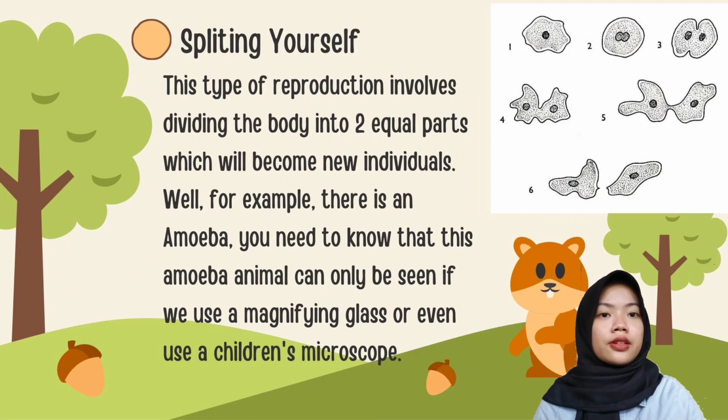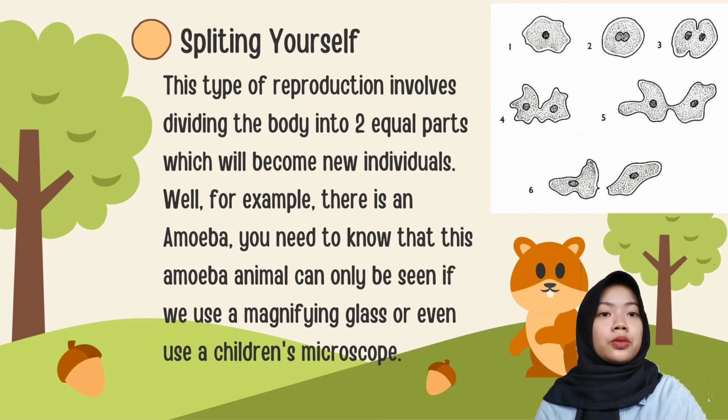So then, the third is division. Division is a type of reproduction that involves dividing the body into two equal parts which will become new individuals. For example, the amoeba.